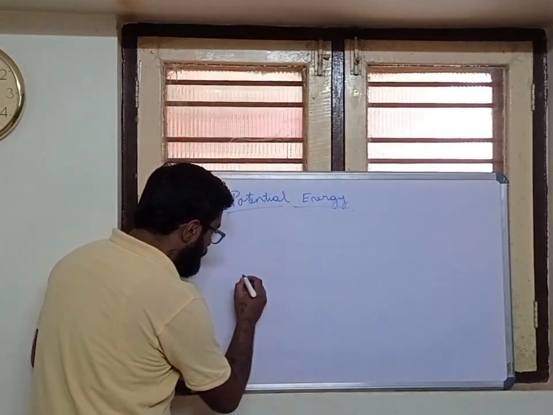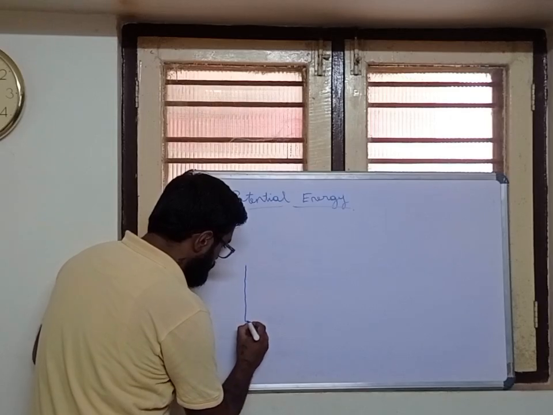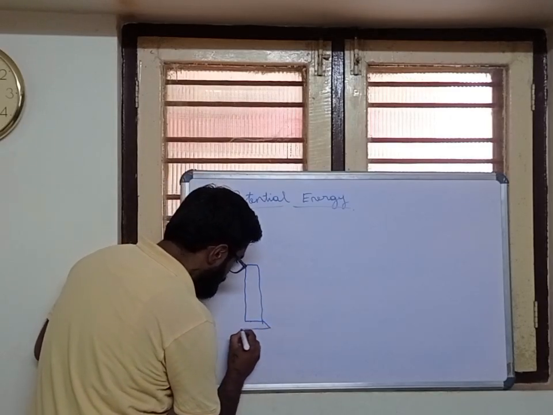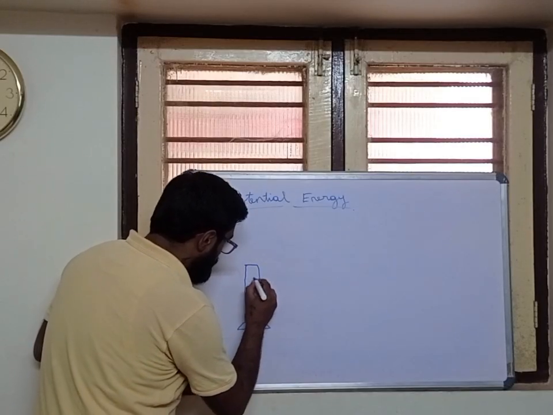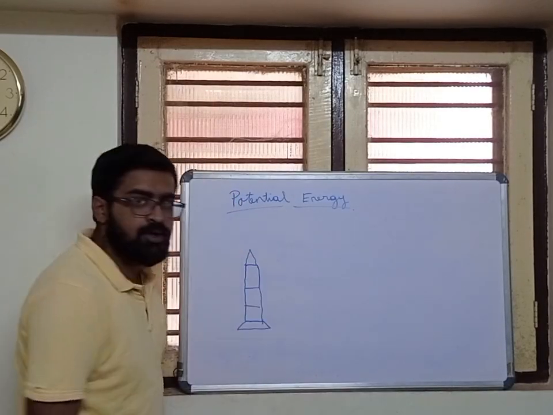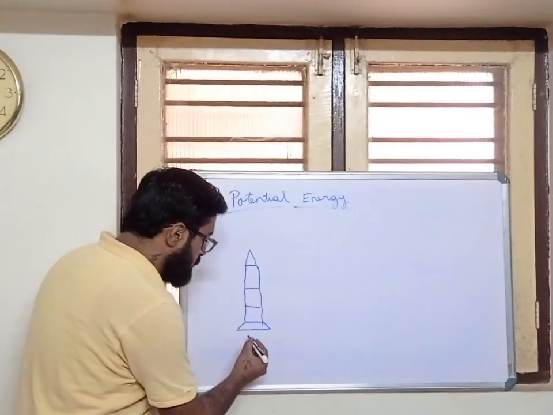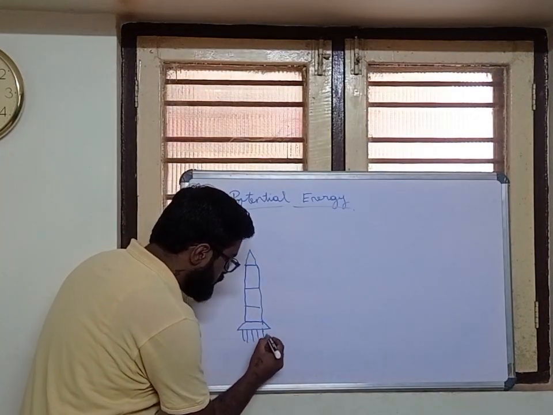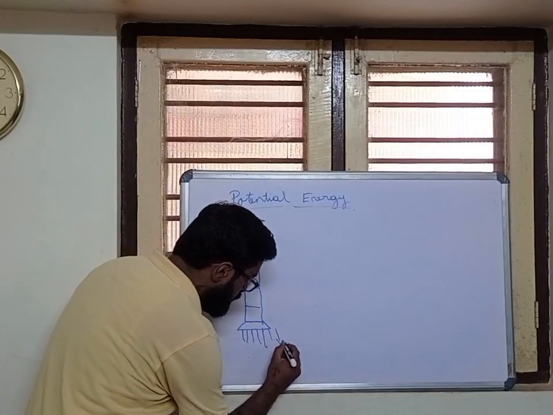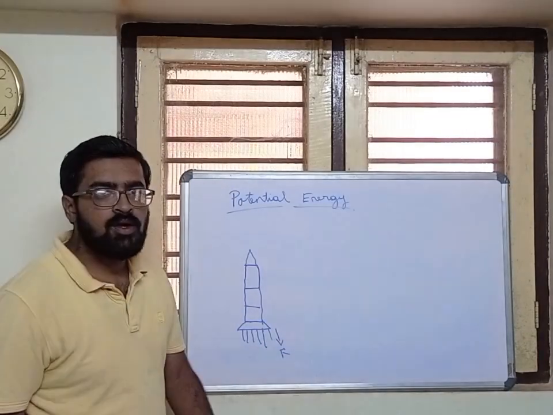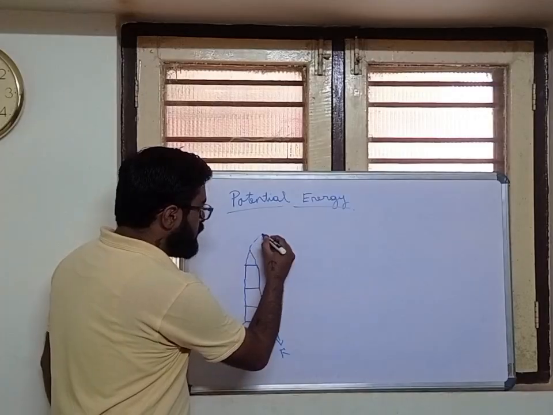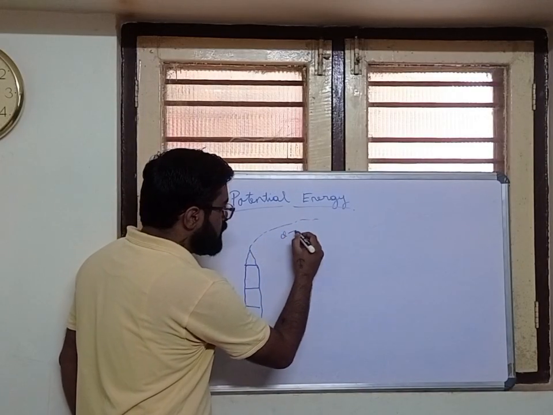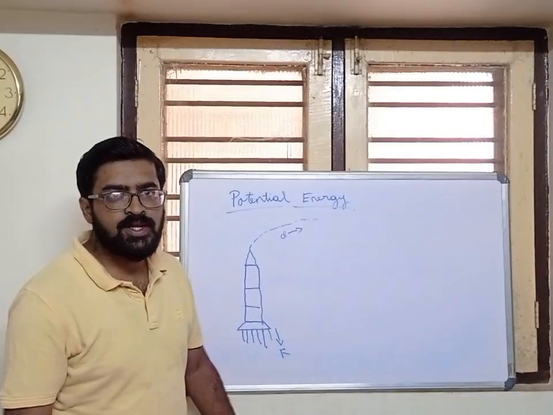Suppose this is a rocket. When a rocket flies, it puts thrust in this direction, force in this direction, and the displacement will be in this direction.